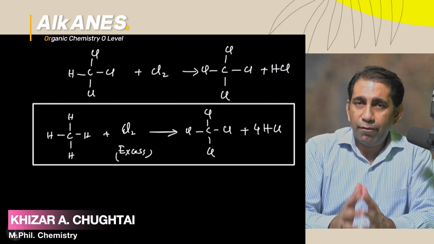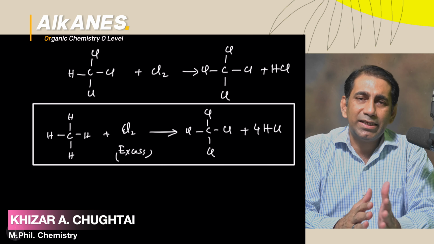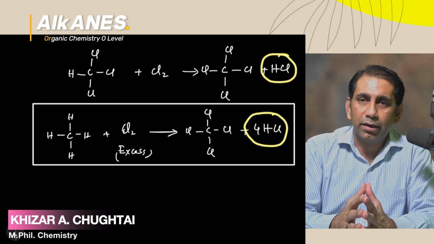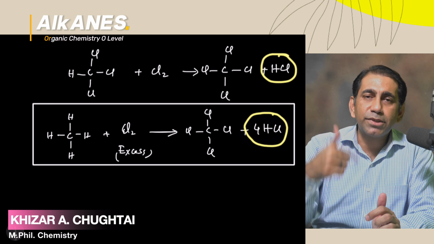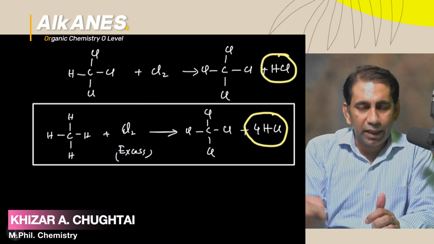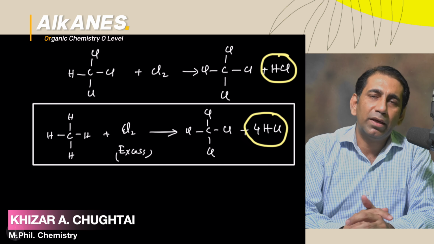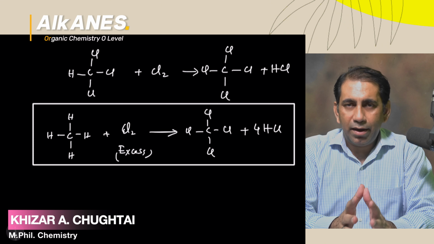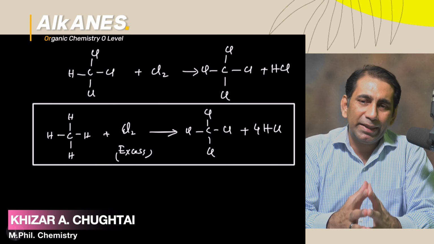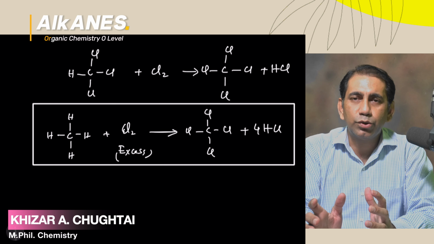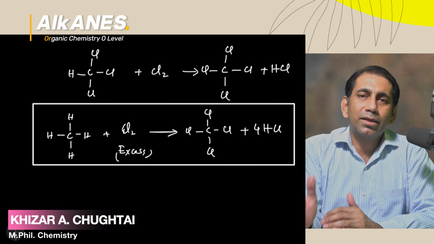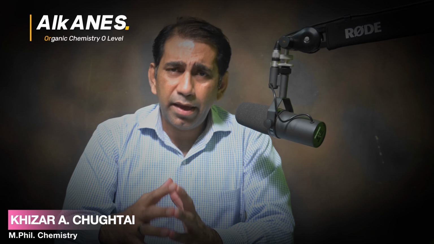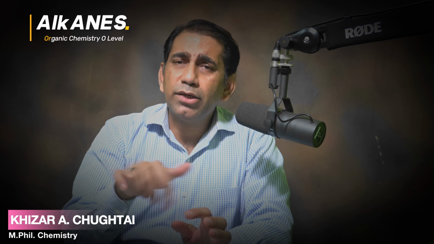And every time you replace hydrogen by Cl, that hydrogen will change into HCl, hydrogen chloride. The substituted hydrogen will make a new compound, HCl or HBr, a hydrogen halide will be formed. Once again, I'm going to explain the example of methane with Cl2. If you react methane with Cl2, then HCl and a halo compound will be formed. So if you are using halogens in excess quantity, then all hydrogens will be replaced.